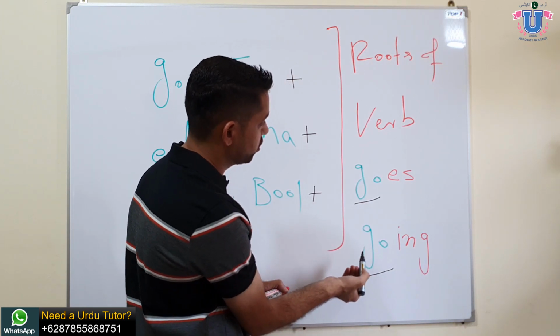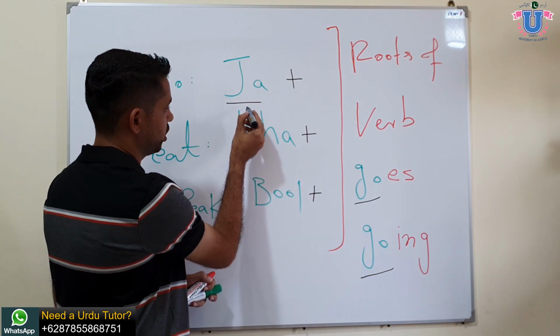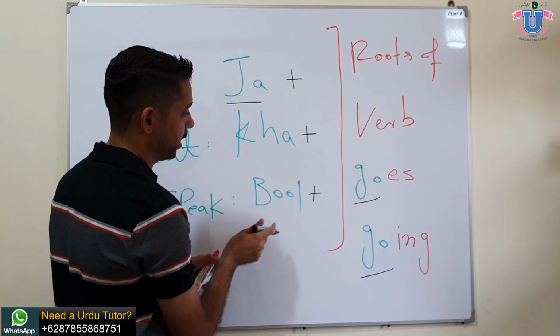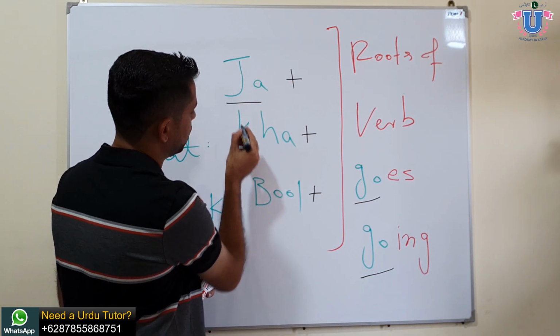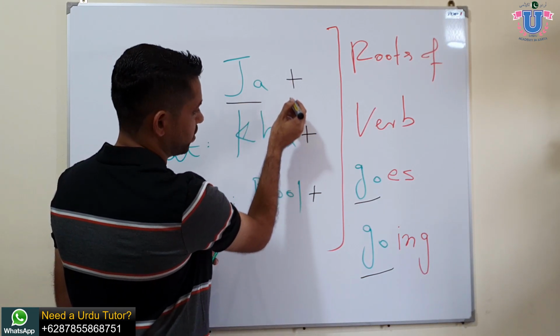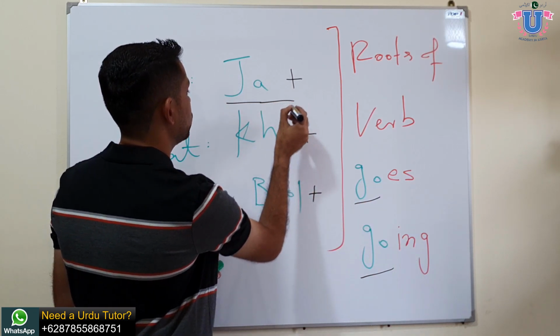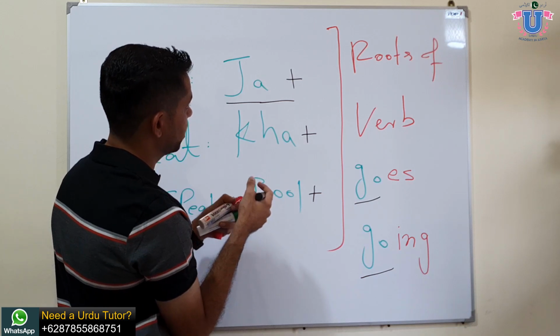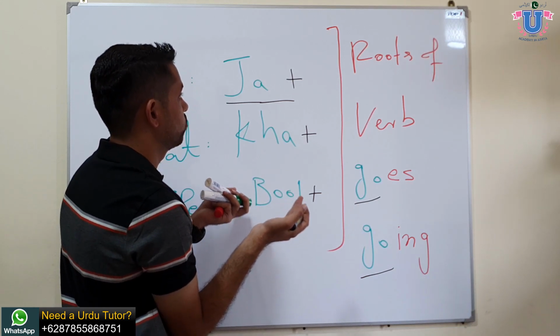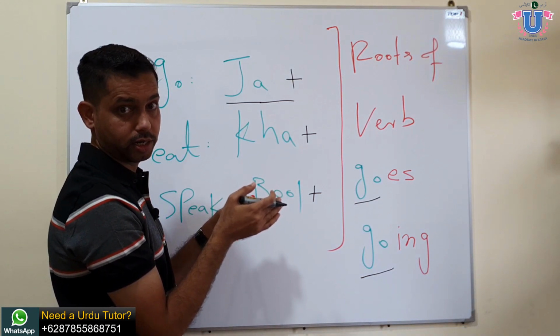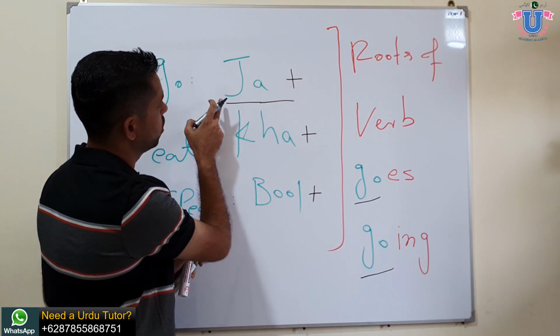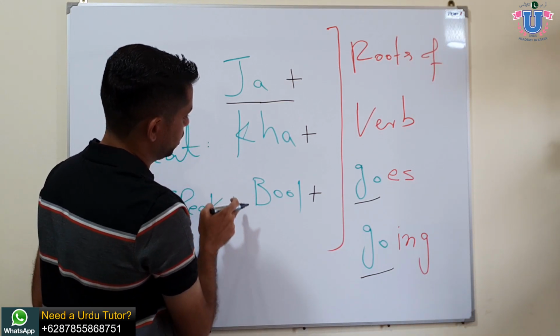This is what we always do in Urdu. We use ja, kha, bol as a basic verb, and after ja, kha, or bol we add something like es, ing, or whatever, and that shows that you are saying I am going, I went, she goes, or want to go. Understand? To make sentences you need to learn verb conjugation in the Urdu language.